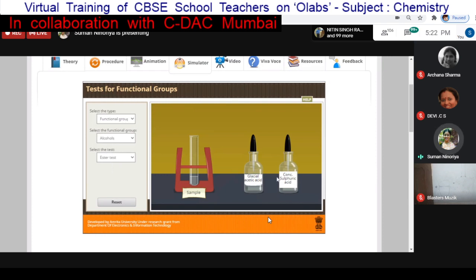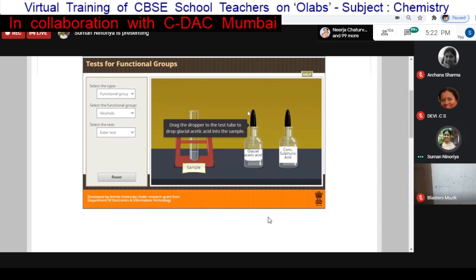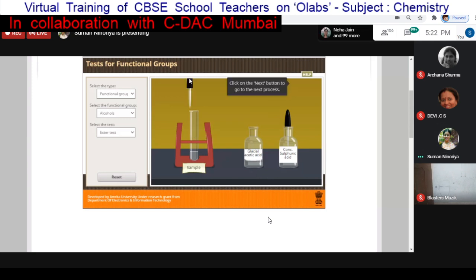In this test, what I have to do, I can click on the help. This help is telling me to drag the dropper to the test tube. So I'm just dragging it. I have dragged and used a few drops in the sample. Now I will use this other solution and drop a few drops of the solution in the sample. Now this step is completed and there is a next button. Click on this next button.